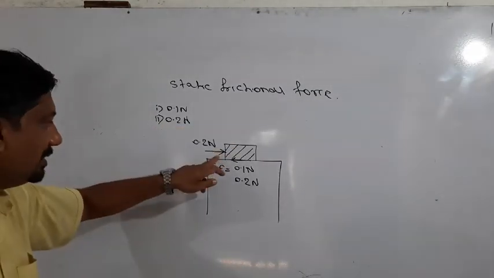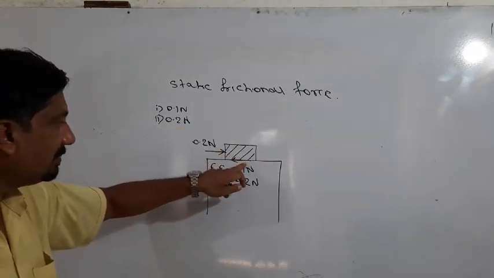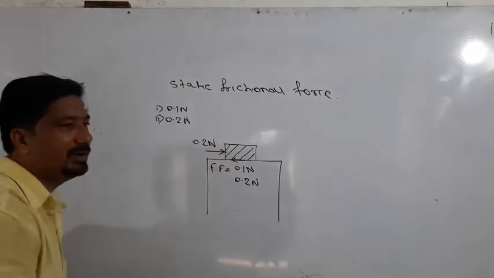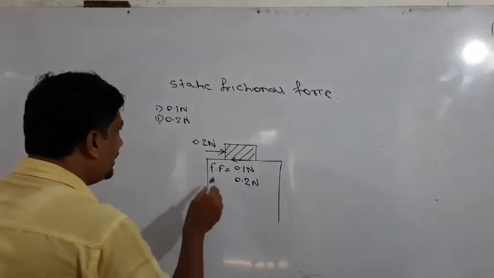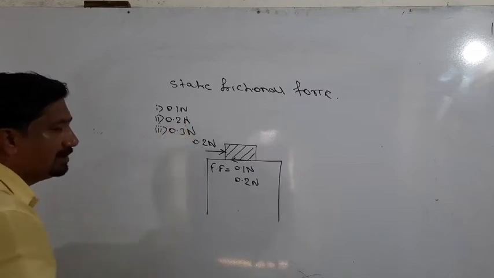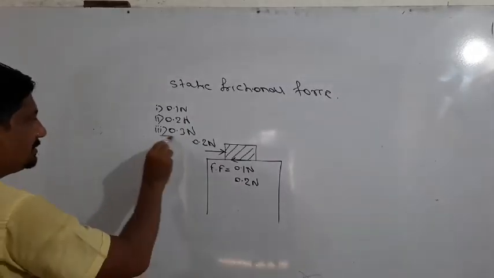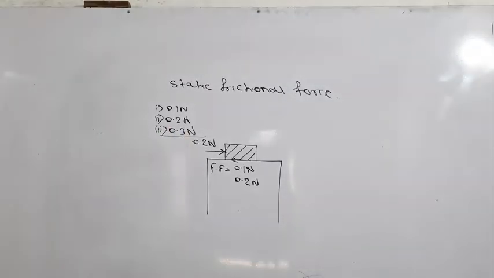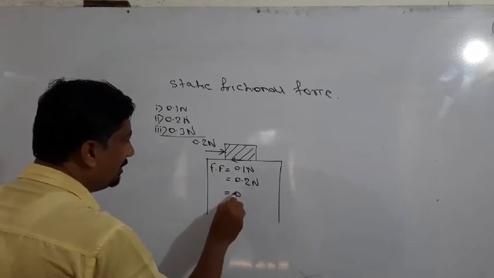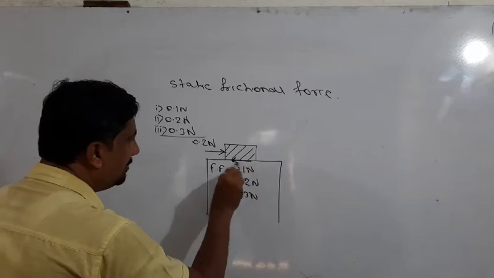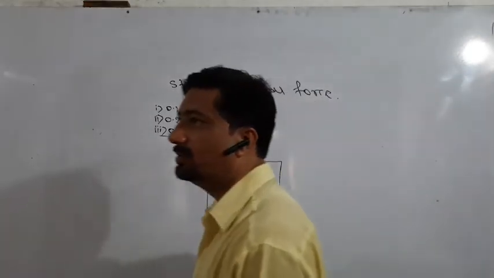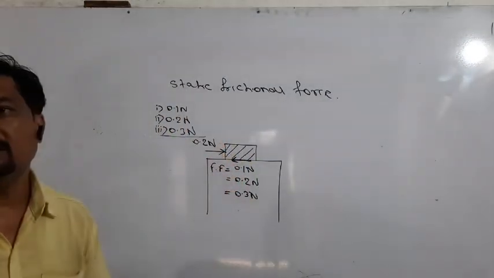The applied force is here 0.2 Newton, and the force produced between the two surfaces is also 0.2 Newton. These two are equal and opposite and cancel with each other. The resultant force acting on the block is 0. In the third attempt, the applied force increases again to 0.3 Newton. When this much force is applied, the result is the same: no motion. That means in the third case 0.3 Newton force is created between the two surfaces in contact. Therefore again the resultant force is 0; the applied force is cancelled by the frictional force.